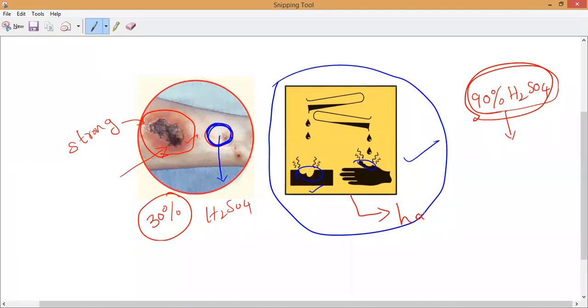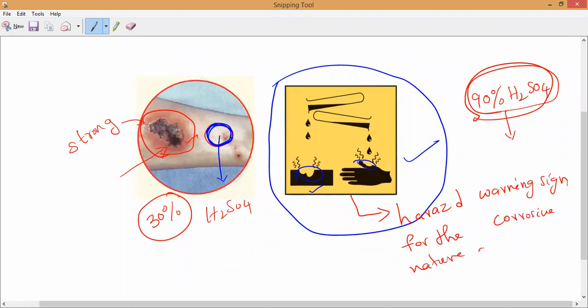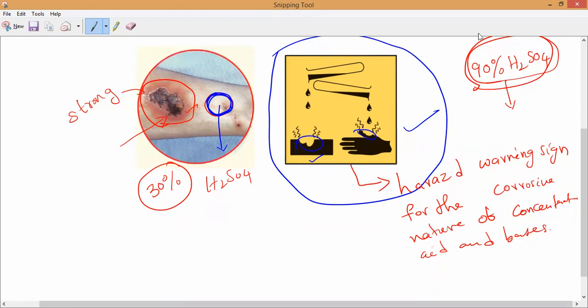Hazard warning. Please note it down. This is called the hazard warning sign for acids. Sign for the corrosive nature of concentrated acids and as well as bases. Please draw the diagram, take a screenshot and remember, because a few times we will forget the symbol, but anyhow while seeing it you people will remember. But you have to know this symbol.